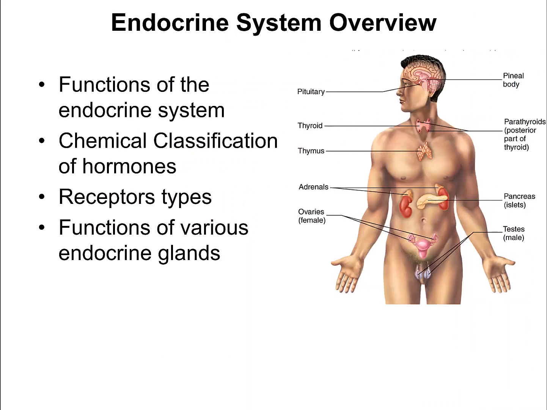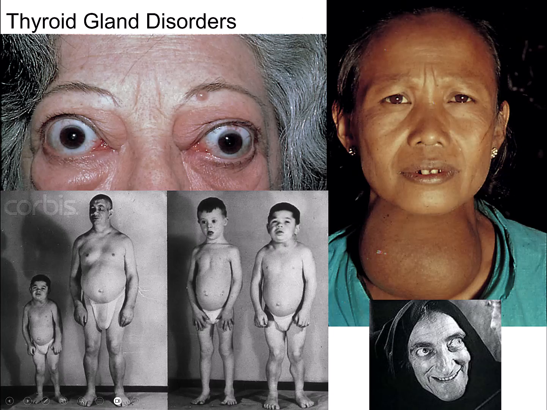This is an introductory video to the endocrine system. And in the next series of videos, we're going to go over the functions of the endocrine system. We're going to look at the chemical classification of hormones, receptor types for those hormones, and the functions of various endocrine glands. The endocrine system is a really complex system.